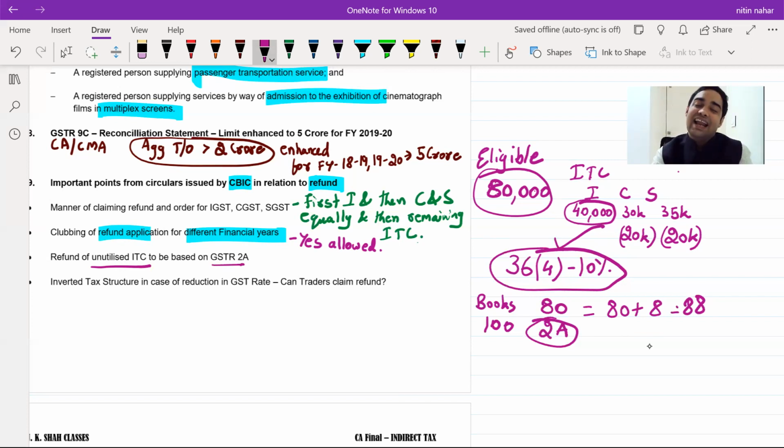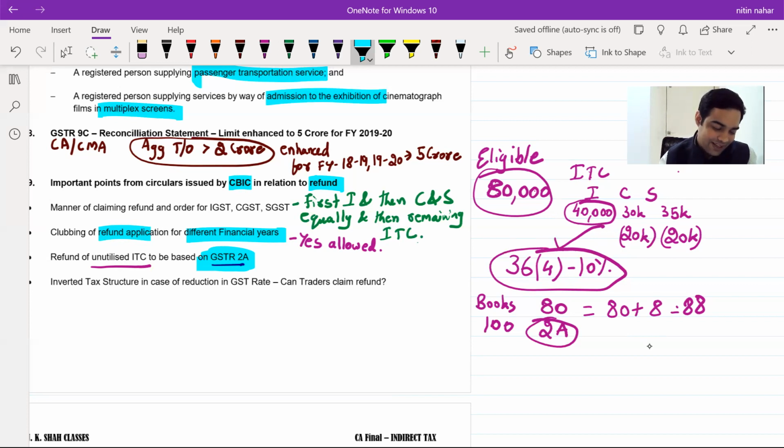Correct. Now, when I'm claiming refund, it will be strictly based on 80 and not 88. Did you understand this? Yes. So only for that refund can be claimed. This is a CBIC circular. Be very careful about this in the exam.